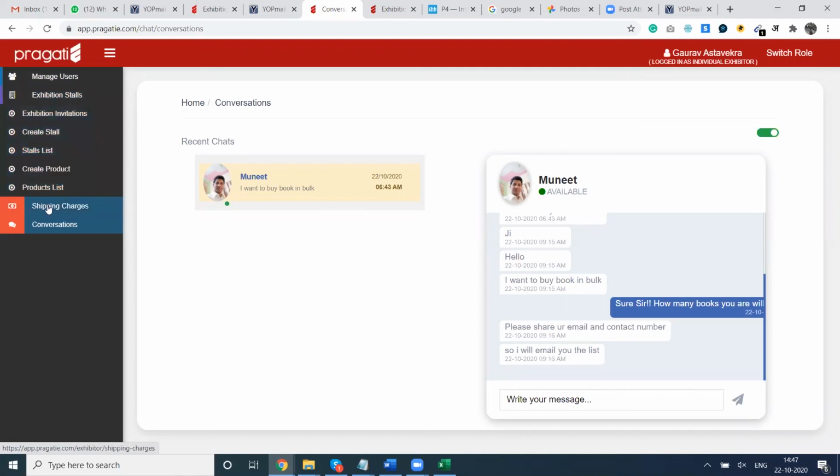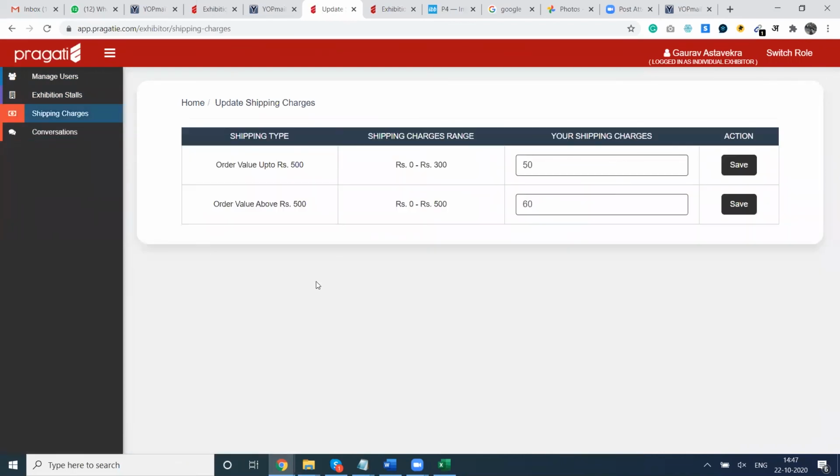Now the shipping charges. So for the convenience of everyone, we have made the shipping system very simple. It is based on the order value, what customers are actually making, the total number of books they have purchased from your stall, whatever becomes the order value. Based on the order value, we have set the range of the shipping, and you can set shipping charges according to your own convenience.